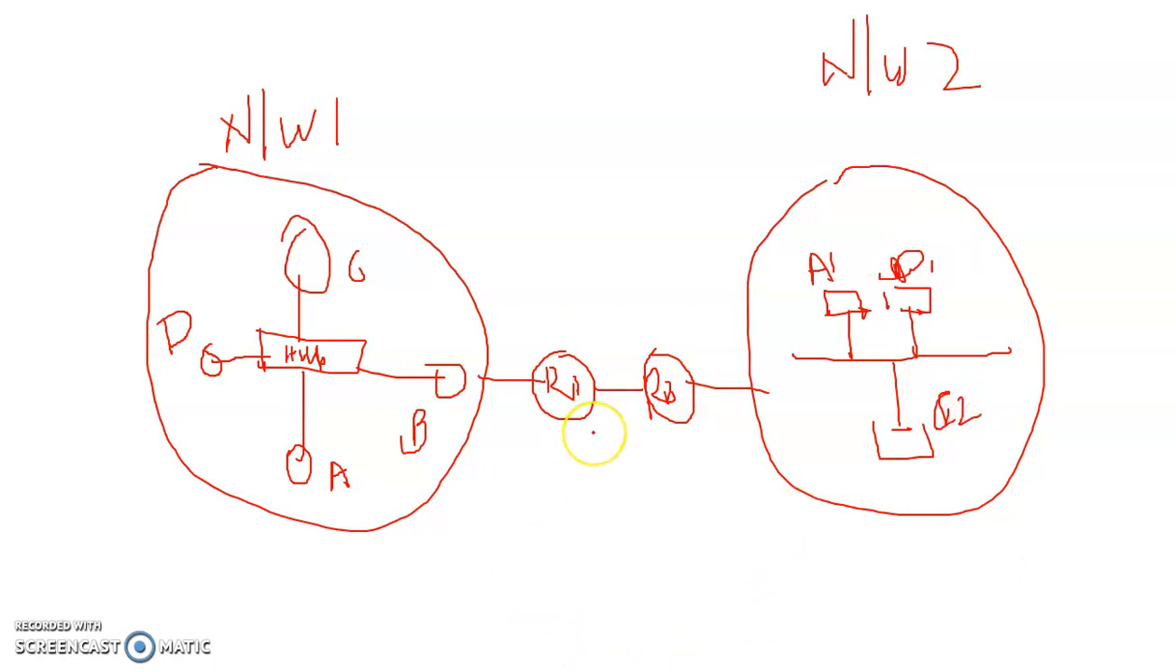Okay, so you want to send some data. This host sends some data to A1 directly. This is the responsibility of the network layer. But what does hop to hop delivery mean?